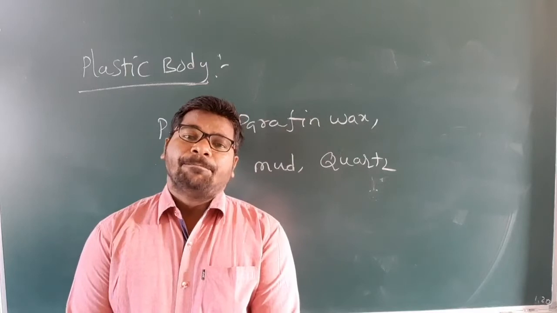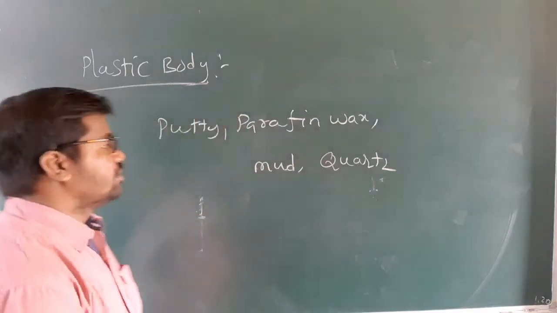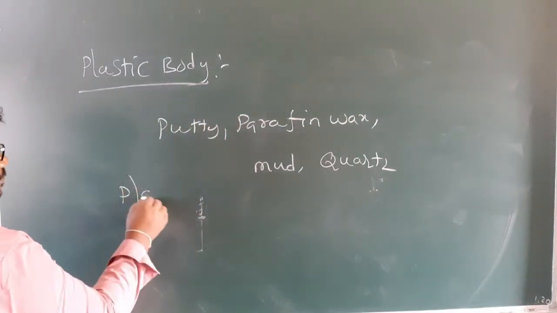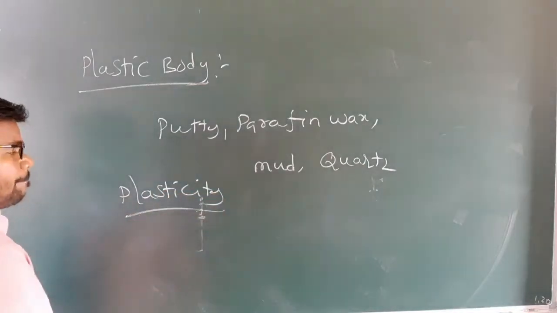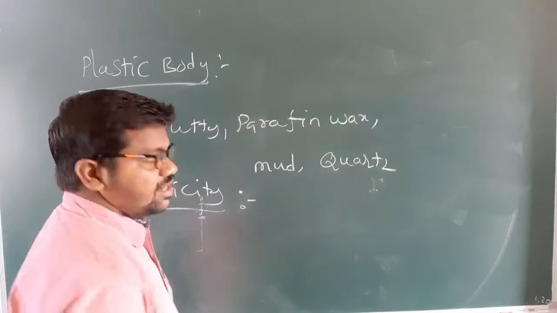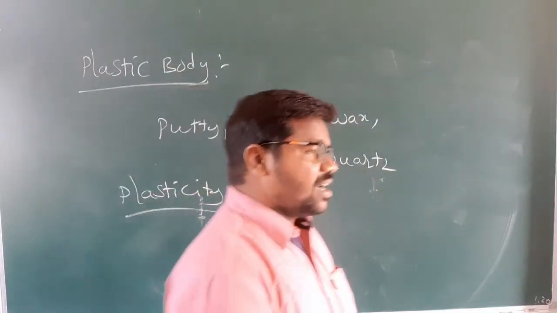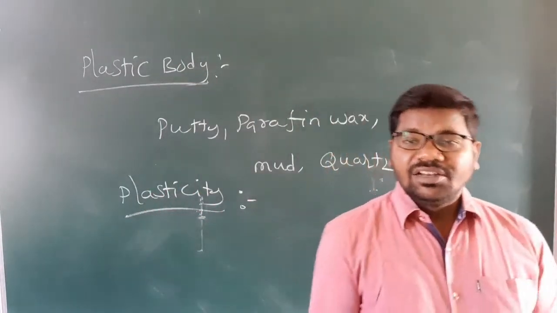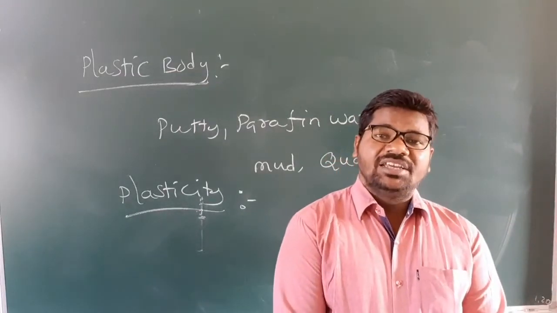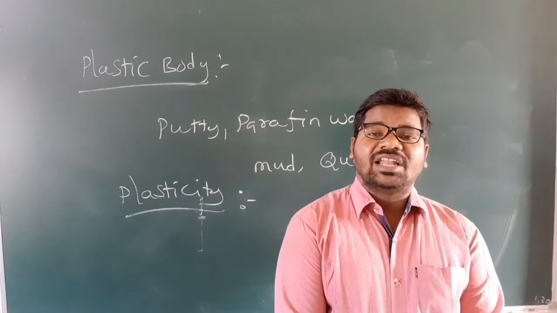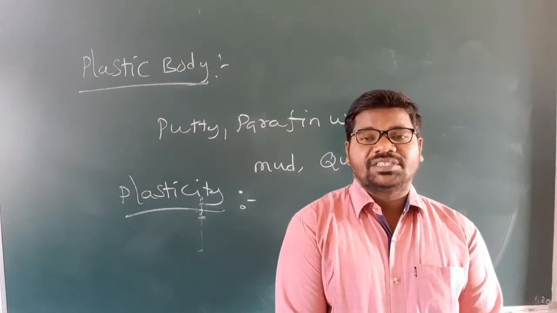Next, plasticity. Plasticity is the nature or property of a material in which, after removal of the external deforming force, the body will not regain its original shape and size.